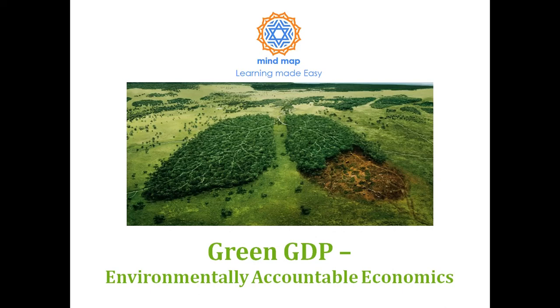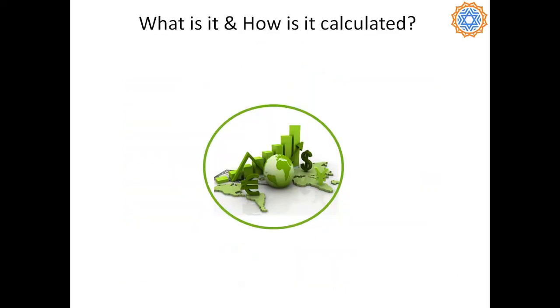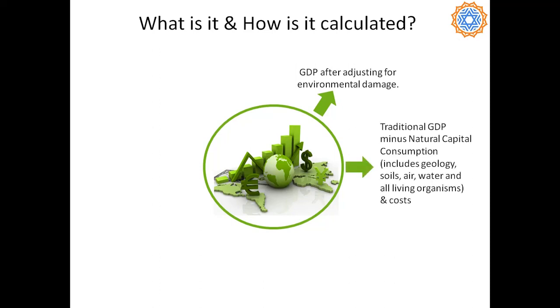Today we are back with an important topic, which is green GDP. It concerns environmentally accountable economics. Let us start. So let's begin with what it is and how it is calculated. Green GDP is basically your normal GDP after adjusting for environmental damage. To put it in a formula, it is traditional GDP minus natural capital consumption and costs.